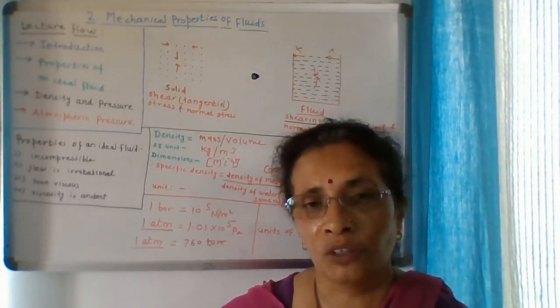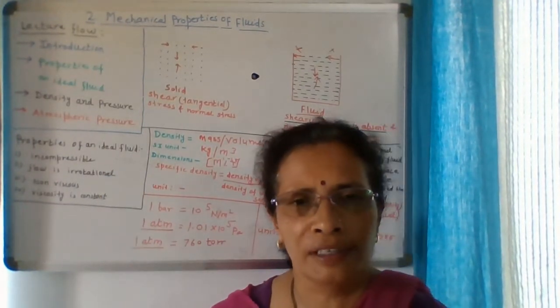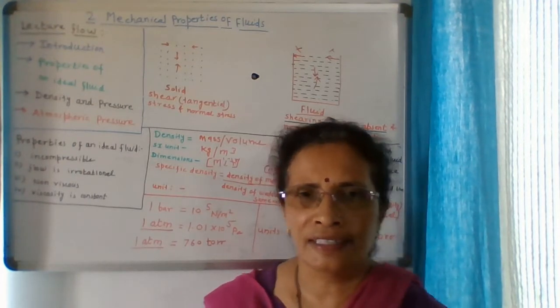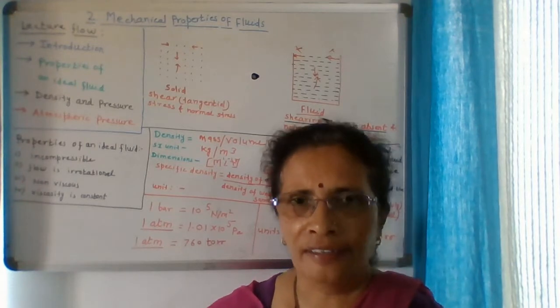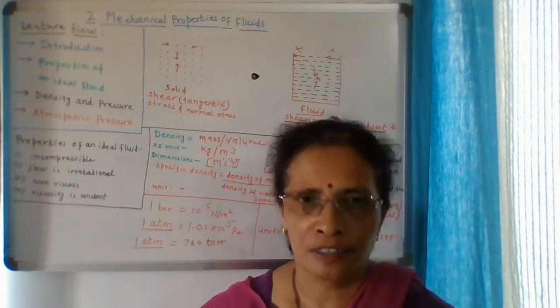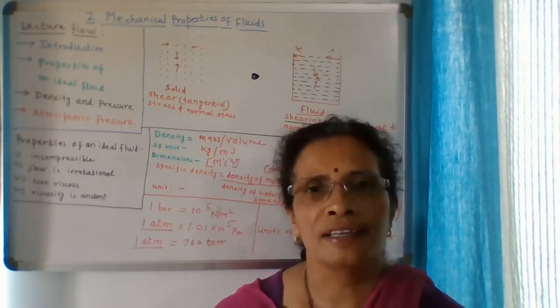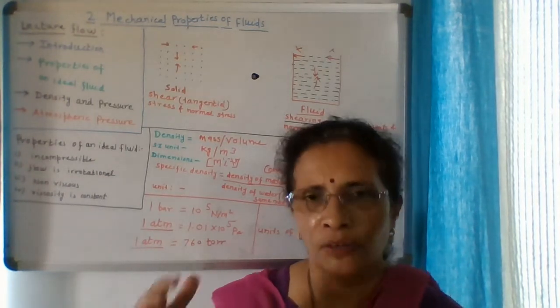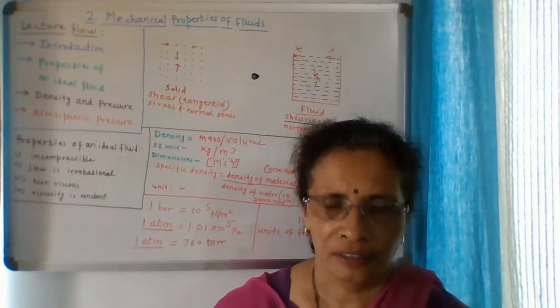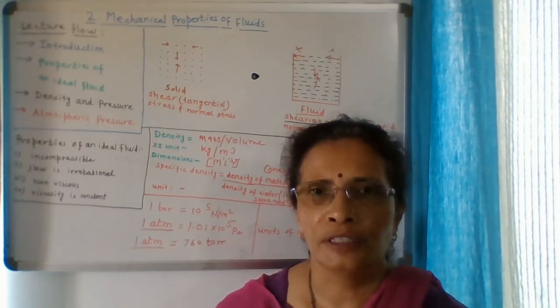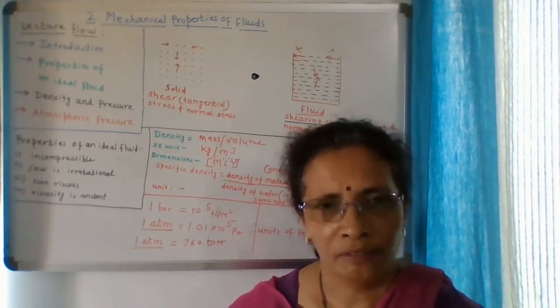And what is there above 8 kilometers? Above 8 kilometers, the density of air is very low, and that is considered to be nearly zero. That place we call the vacuum. So above 8 kilometers there is a vacuum, so there is no atmospheric pressure. So we have atmospheric pressure only up to 8 kilometers from sea level.